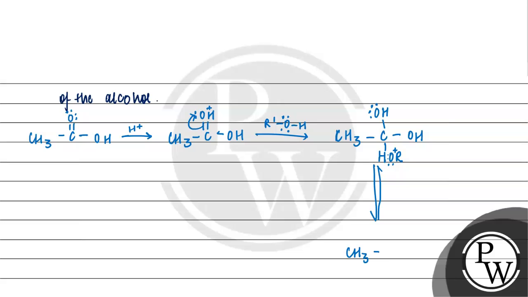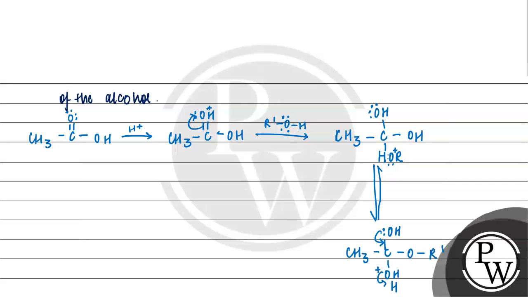CH3 C, O, R dash, OH positive, with positive on O, and then one H is released from here, and OH, then on O again two electrons are present.